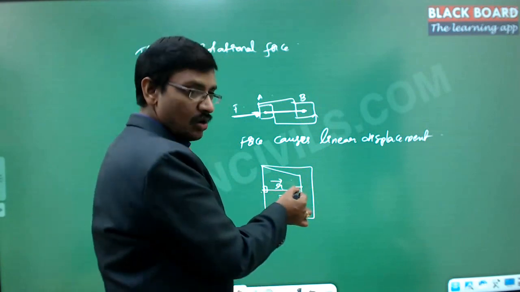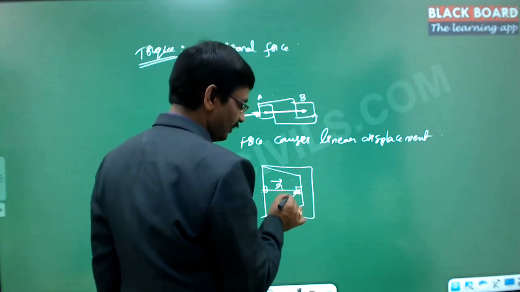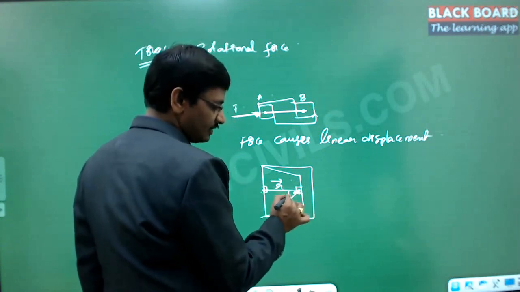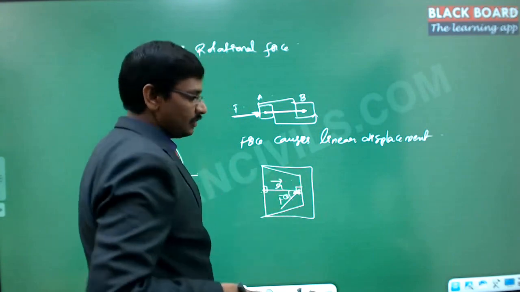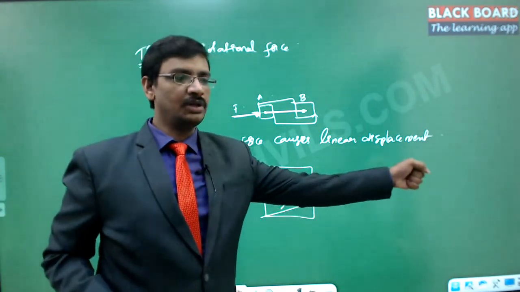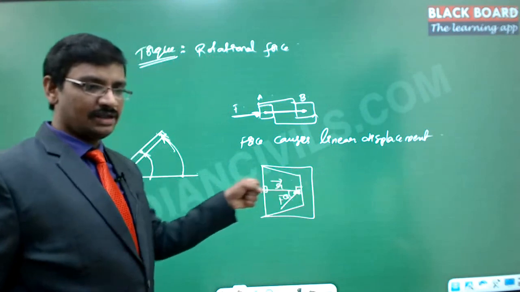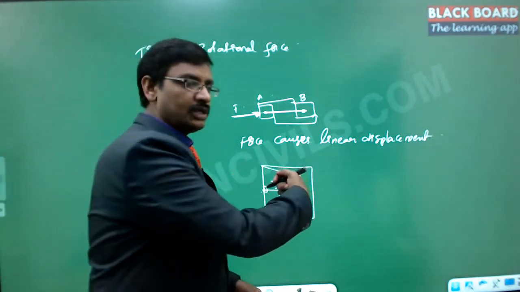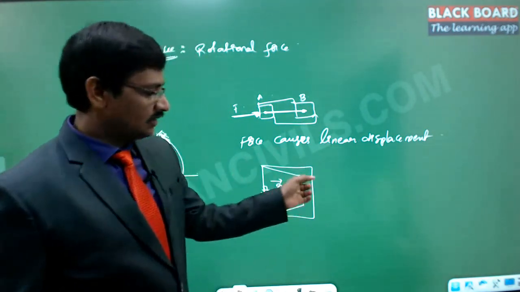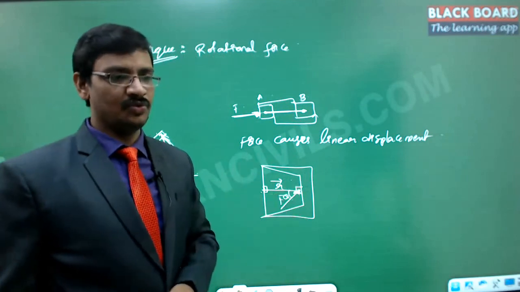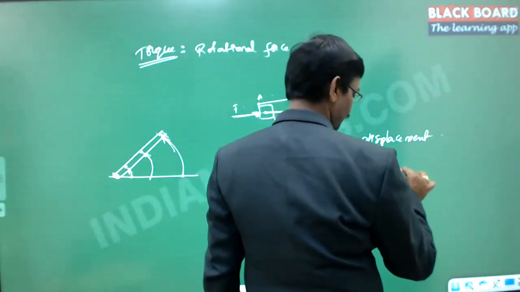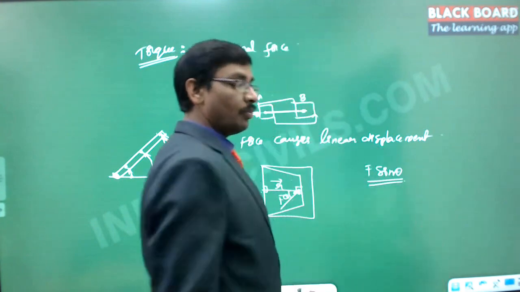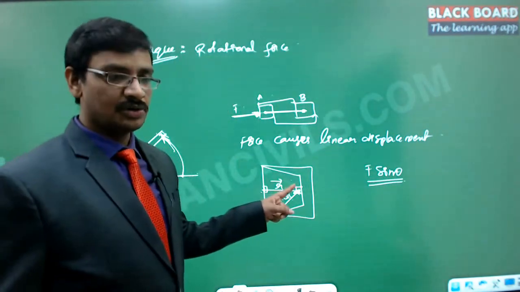The perpendicular component of the force is f sin theta, because this is the r direction, this is the angle theta, f sin theta is the vertical one, and f cos theta is the horizontal. If you try to drag the door this way, it won't move, or if you drag in this way, it won't move. Only if you push or drag vertically will it move. That means f sin theta is the component of the force responsible for moving this door.